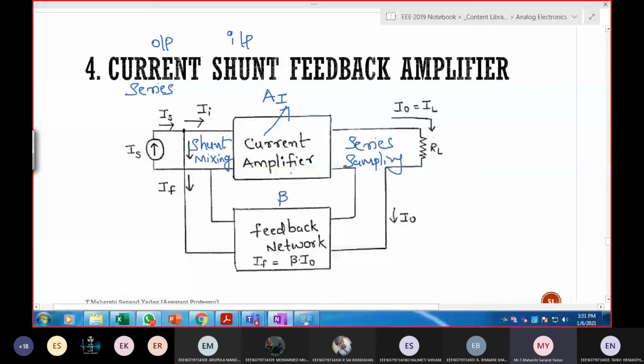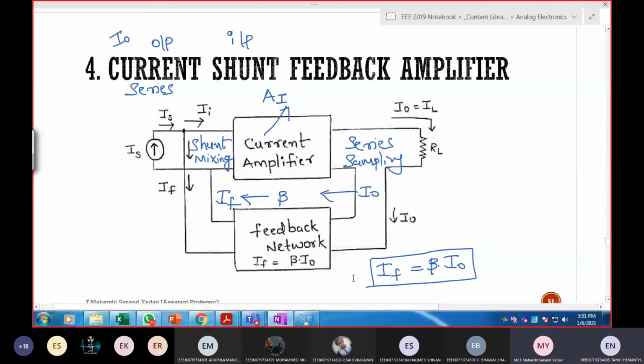Next, this part is important: feedback. What is the output? Output is current. And what about input? Input is also current. So this is IF. So finally, IF is equal to beta times I out. So I got this one.